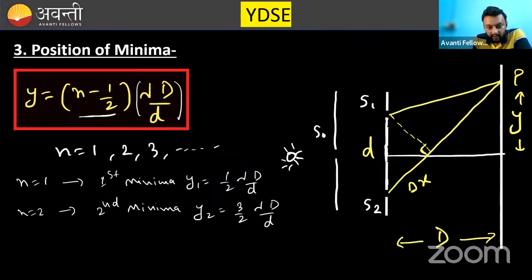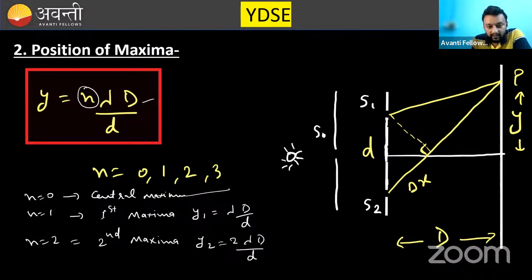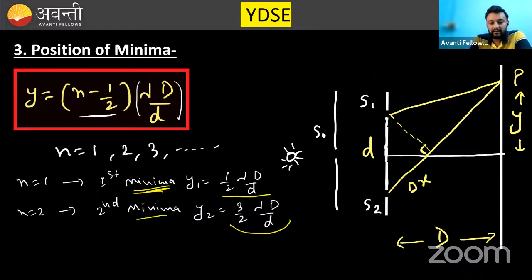First minima is what? 1 by 2 lambda d by d, 3 by 2 lambda d by d. These are the minima. What is the maxima? Lambda d by d, 2 lambda d by d. These are the maximas: n times lambda d by d. And the minima is n minus 1 by 2 times lambda d by d.